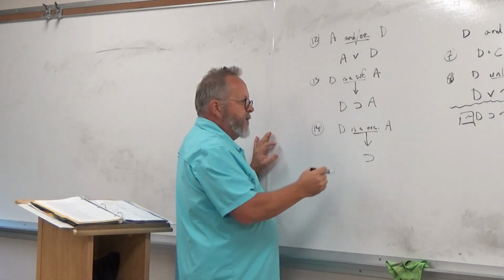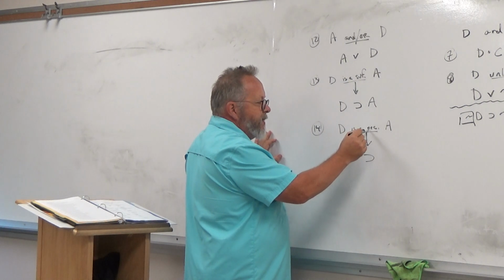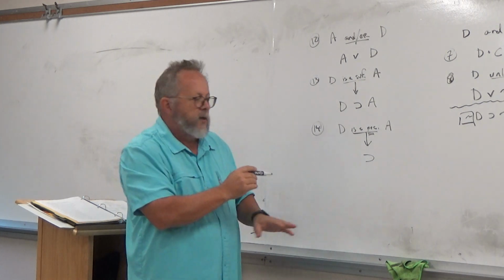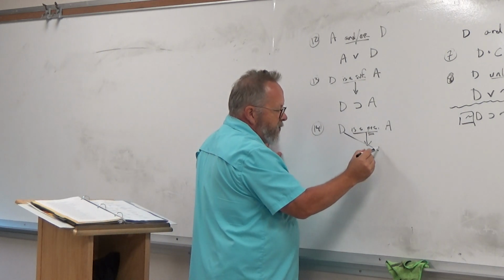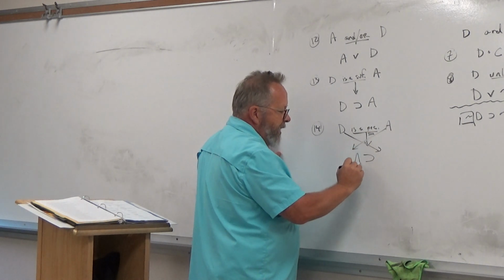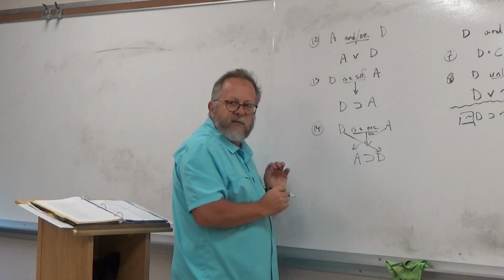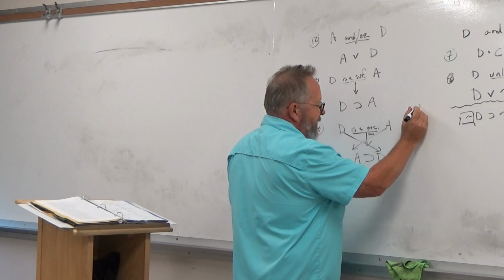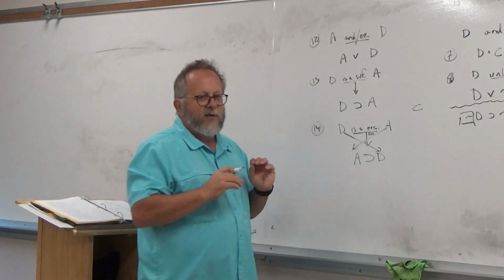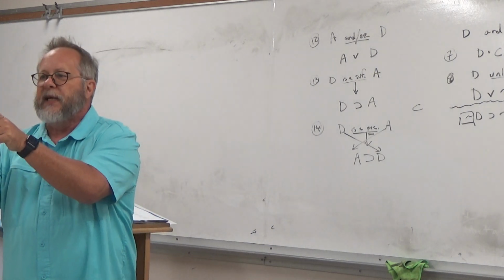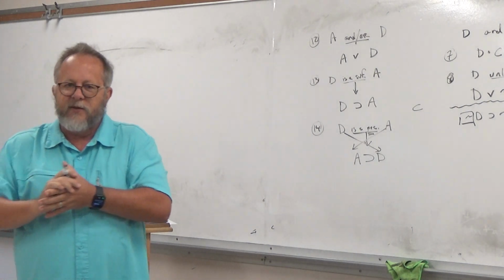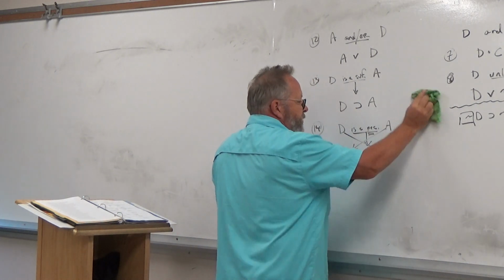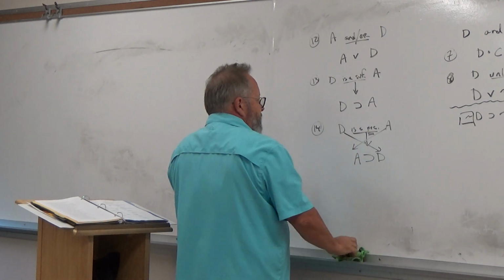Well, the memory trick was, if it says, is a necessary condition for, it is necessary to switch the order, which means the first thing goes last and the last thing goes first, so it would be A, hook, D. Does everybody understand that? And remember, you can't just point the horseshoe the other way and say, well, it's pointing at the antecedent. We have no such symbol. Does everybody understand that? So you can't flip this symbol around. You have to flip those around to get it right.